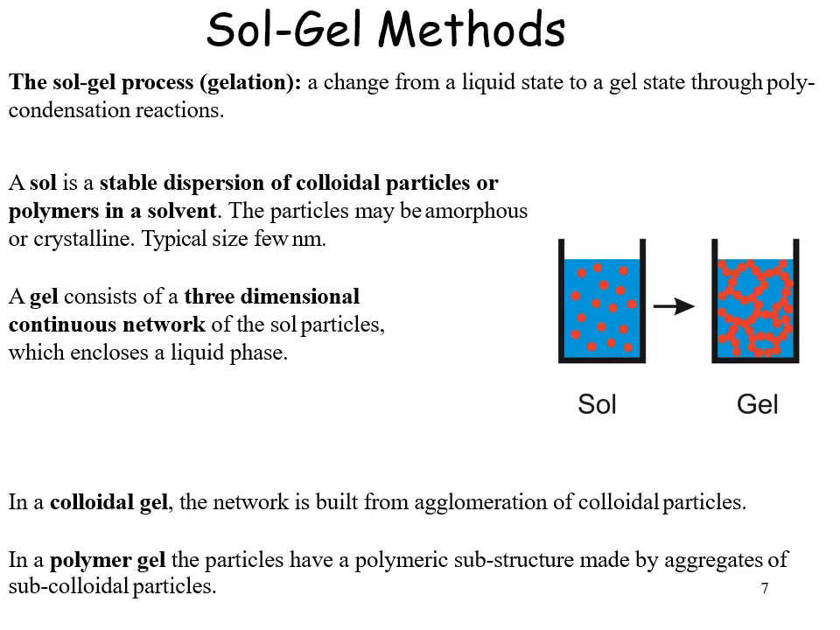Two types of the gel. In a colloidal gel, the network is built from agglomeration of the colloidal particles. But in a polymer gel, the particles have a polymeric substructure made by aggregates of subcolloidal particles.